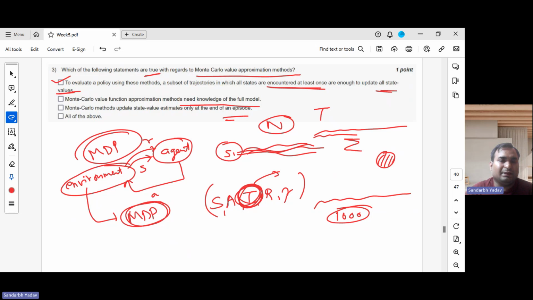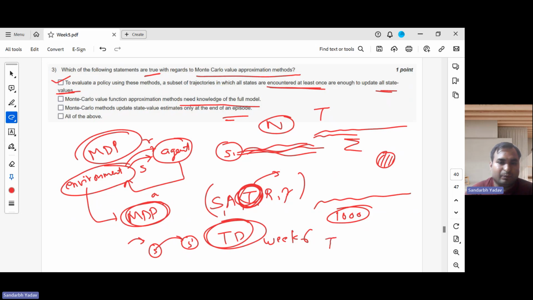But there was a method discussed before, and it is coming in week 6 also, which was temporal difference, in which we update not just at the end of the episode but even within the episode, at each step. Suppose we are moving from one state to the next state; even on this transition we can make an update.